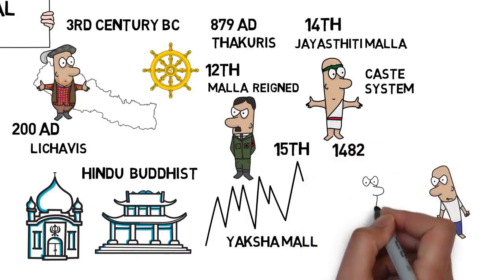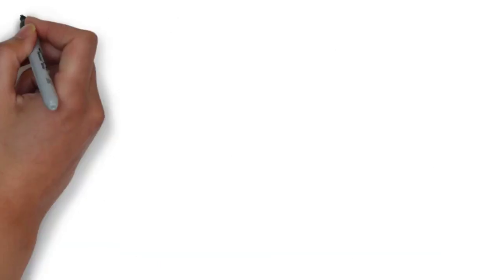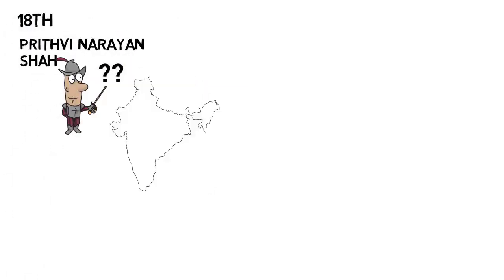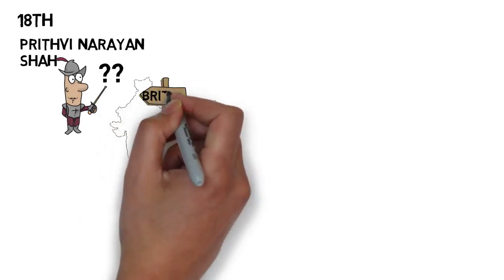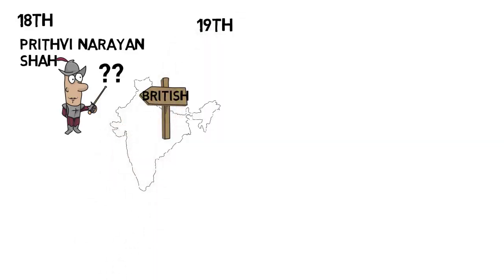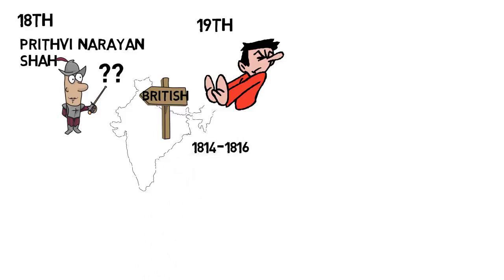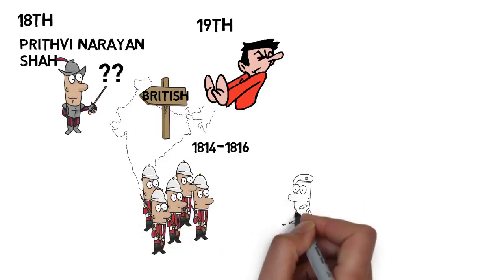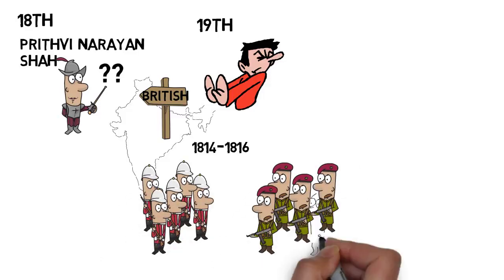Nepal was reunited in the 18th century by a man named Prithvi Narayan Shah. He was suspicious of the growing power of the British in India and decided to isolate his nation. However, in the 19th century, the Nepalese were forced to come to terms with the British. In 1814–1816, they fought a war after which the present boundaries of Nepal were drawn.